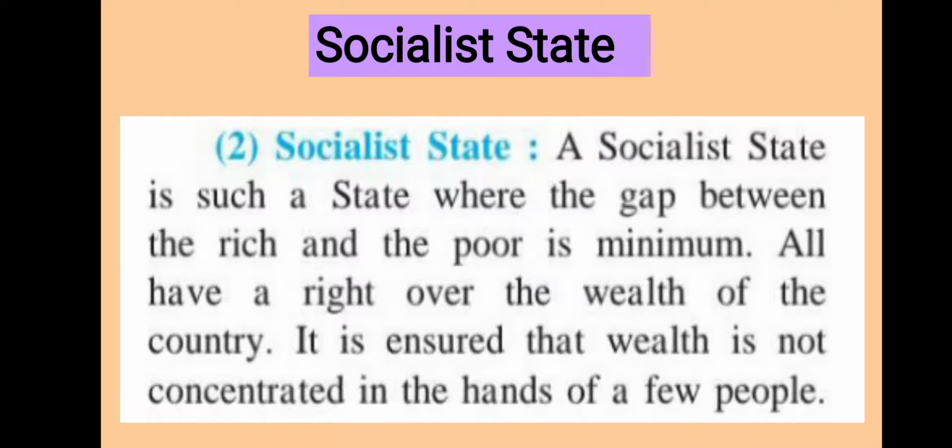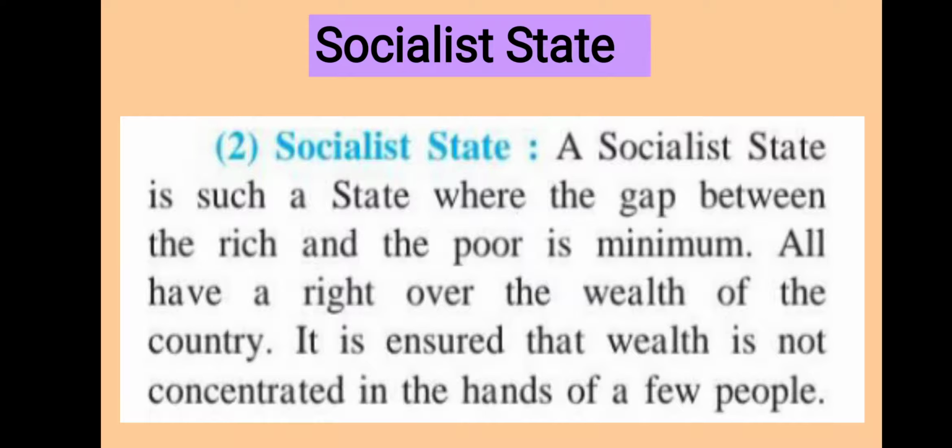In a socialist state, all have rights over the wealth of the country. What is the wealth of the country? Whatever resources there are in a country, all those resources are known as the wealth of the country. For example, coal, petrol, air, forest, or land, all these are resources.